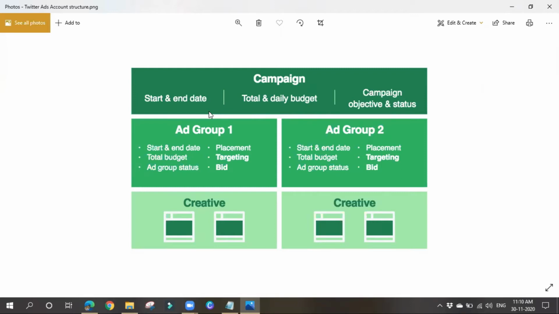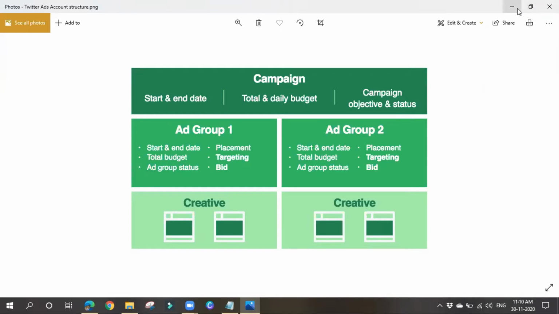Next, in the ad group level, the main thing is targeting and how much amount we want to pay per click, or bid amounts. We can also set up bid amounts and all. The next thing is creatives, which means we'll be providing some images or videos, whatever it may be, in order to run the ads. In the case of Twitter, we can go with tweets also, simply text, as text is more important in Twitter. So based on the platform, we'll be choosing the creatives. So this is about the Twitter ads account structure.